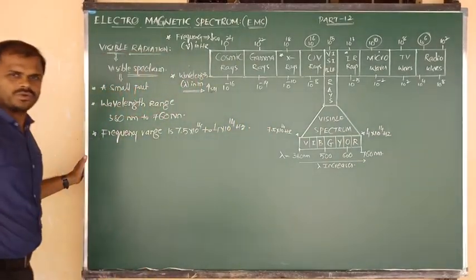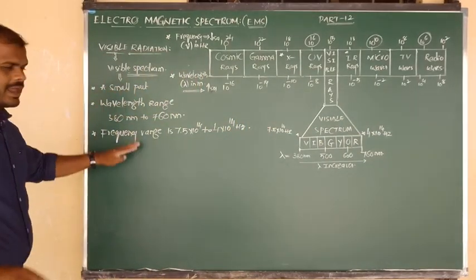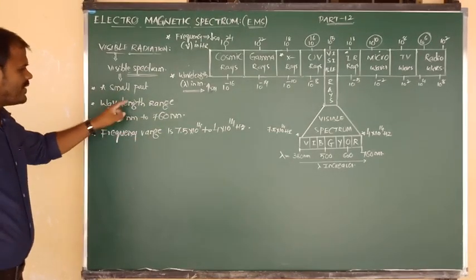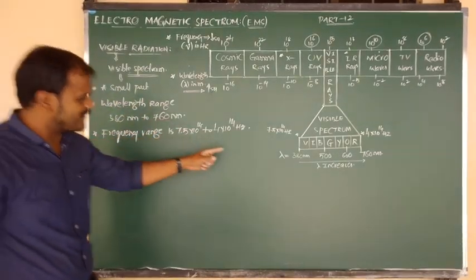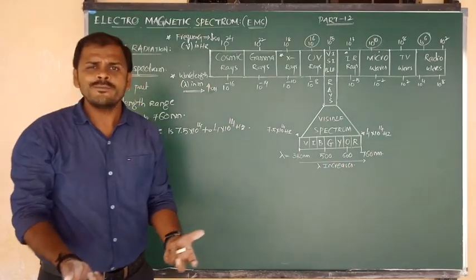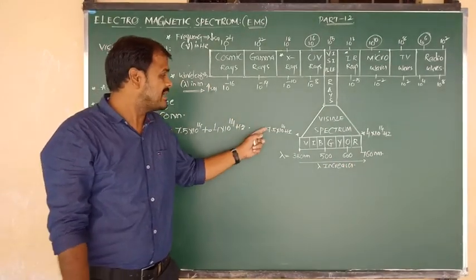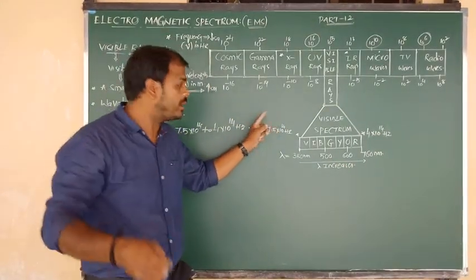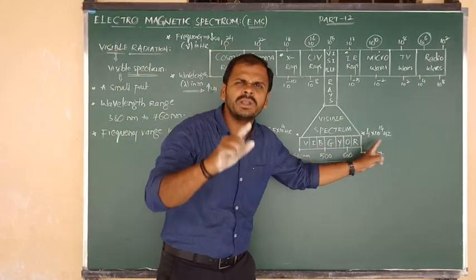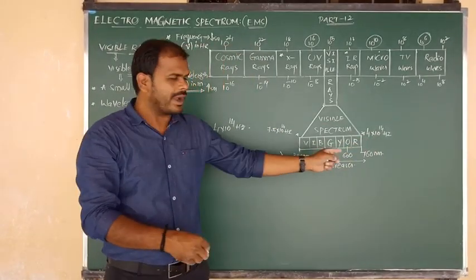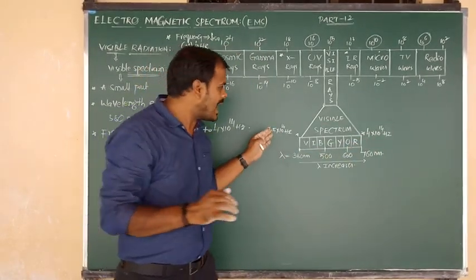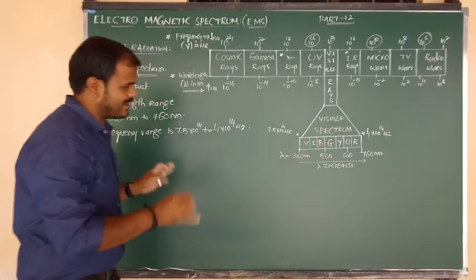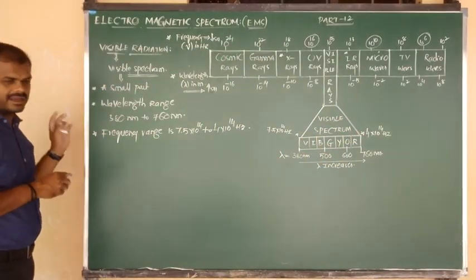My dear students, try to remember both values. Wavelength range is 380 to 760 nanometer, and frequency range is 7.5 into 10 to the power of 14 to 4 into 10 to the power of 14. So left to right wavelength values increase and frequency values decrease. I hope you understand this clearly.